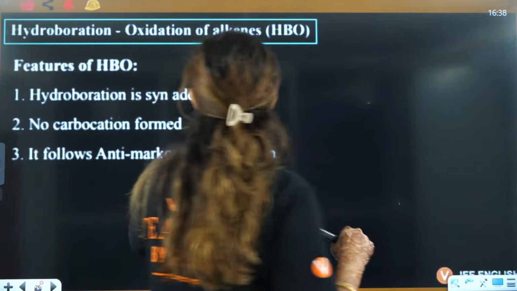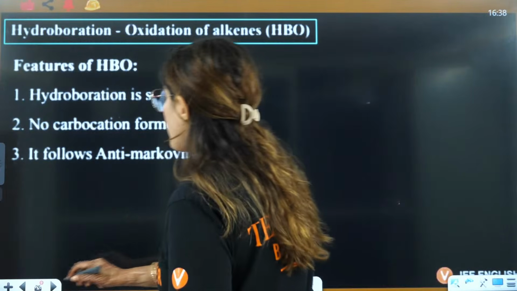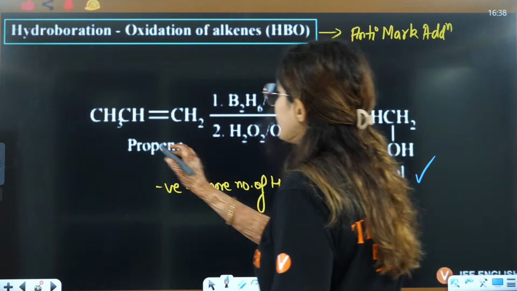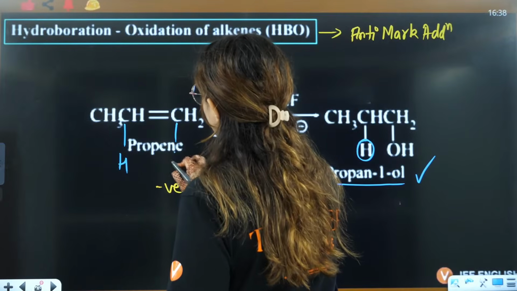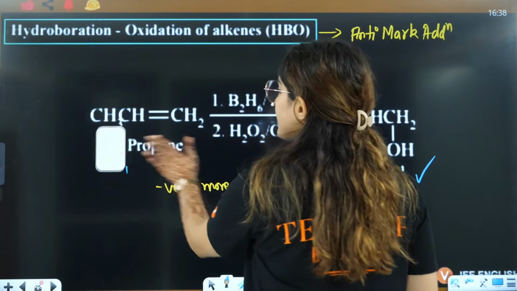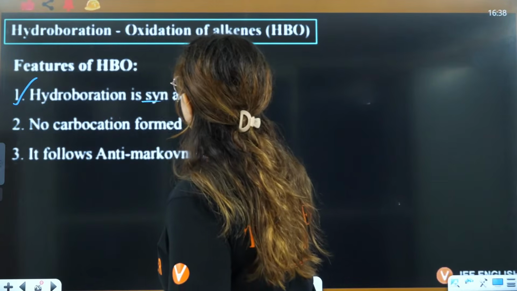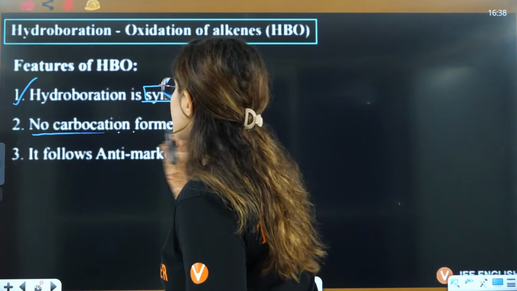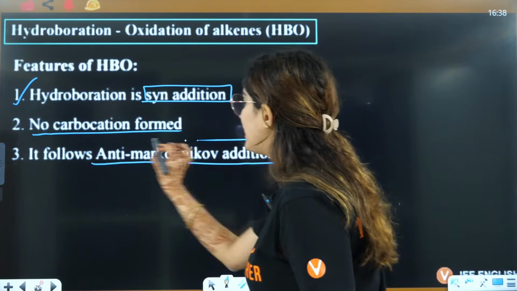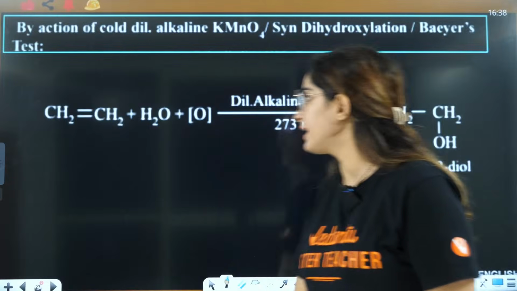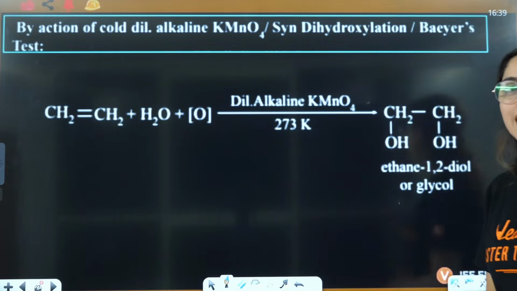Now, hydroboration is a syn addition. That means both will attack from the same side. If H is attacking from this side, then OH is also attaching from this side. That is a syn addition. So this hydroboration oxidation is a syn addition. Then no carbocation is there and it follows anti-Markovnikov addition. Okay, the anti-Markovnikov rule is applied here.